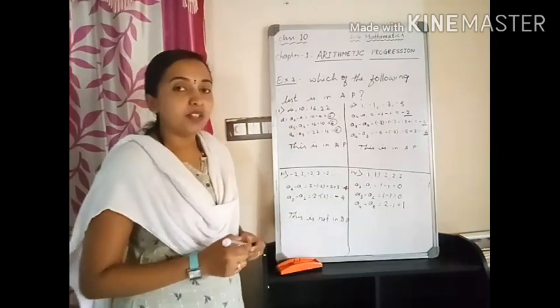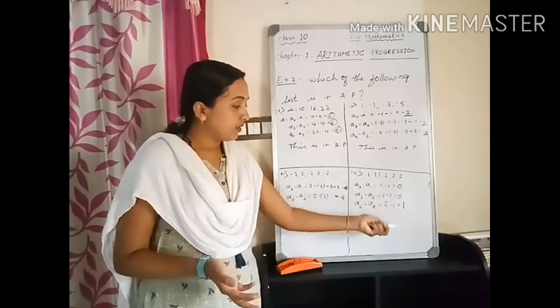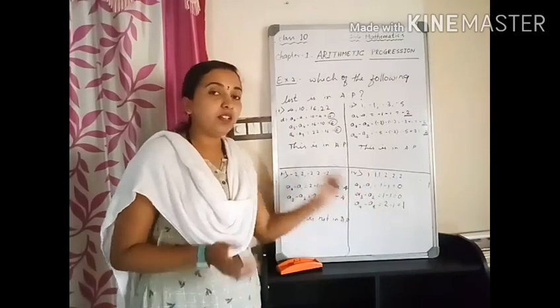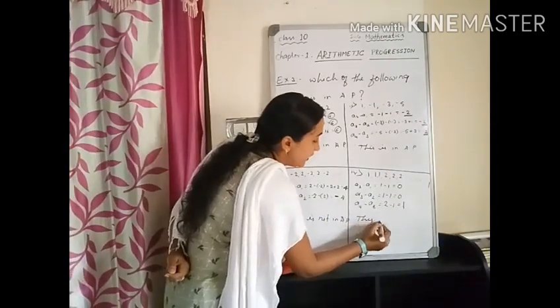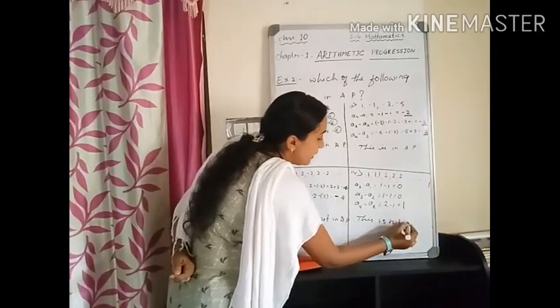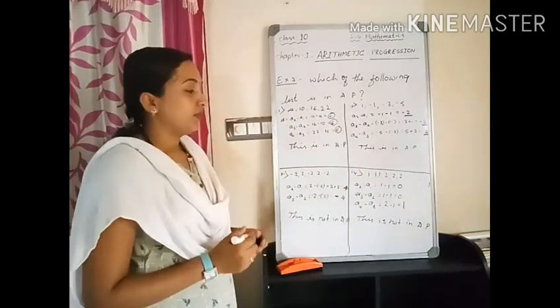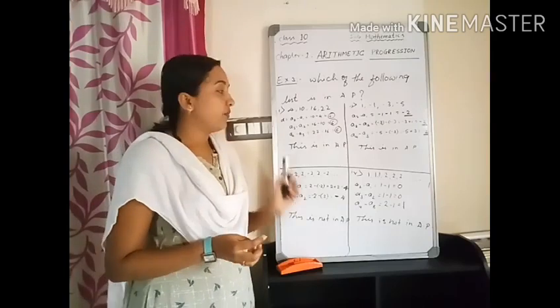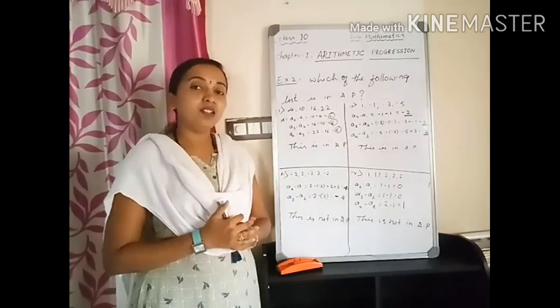Here the common difference is different. So, it does not have a fixed common difference. So, this is also not in AP. So, this is the way we can find whether a given list of numbers is in AP or not.